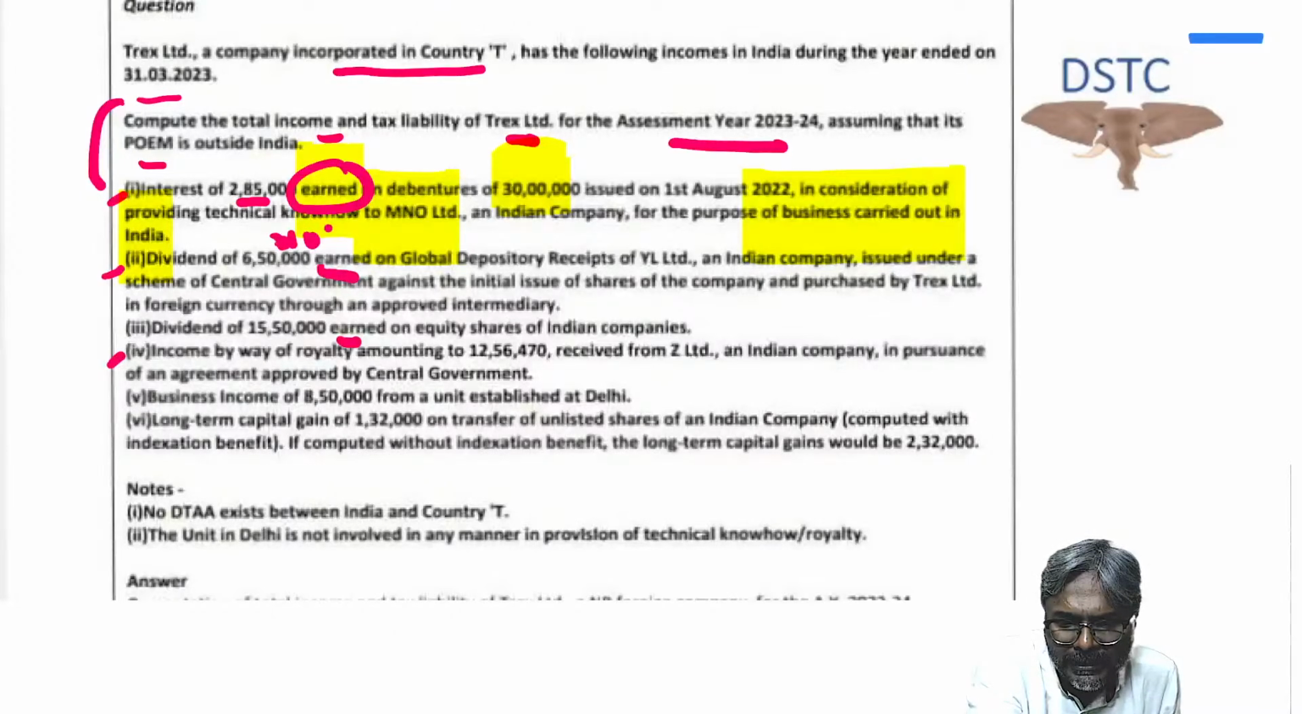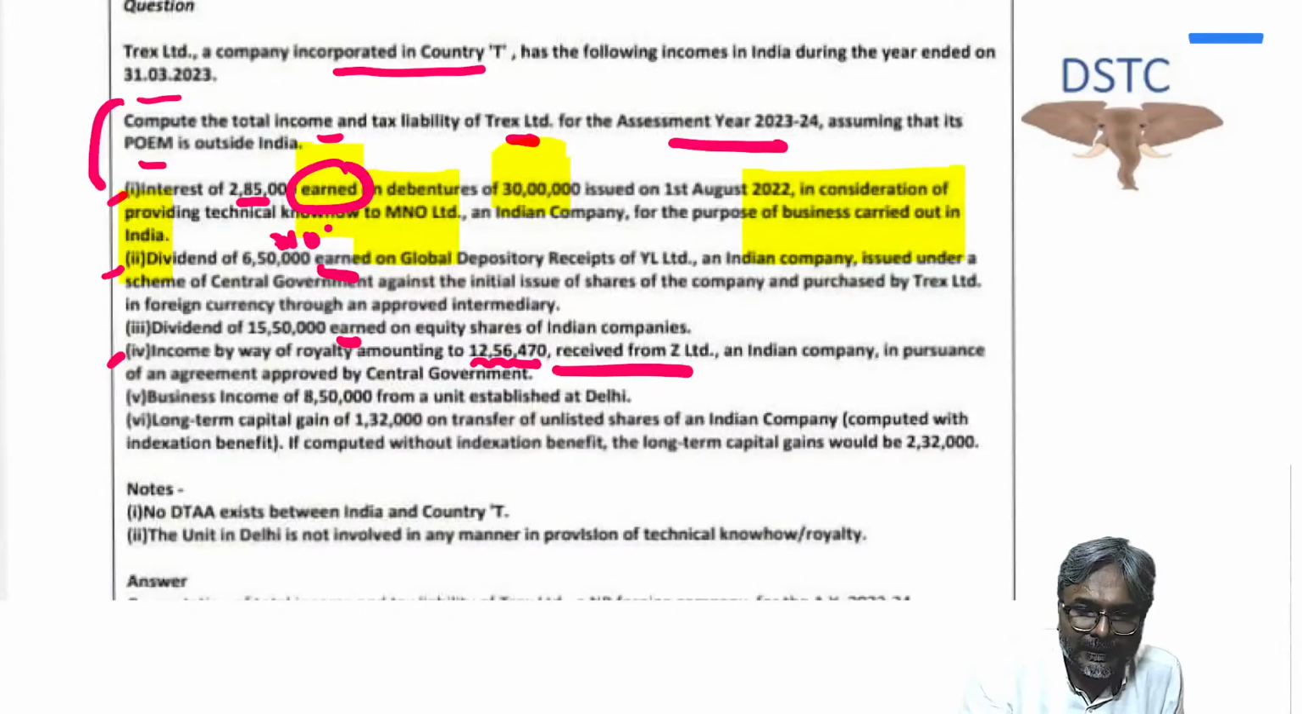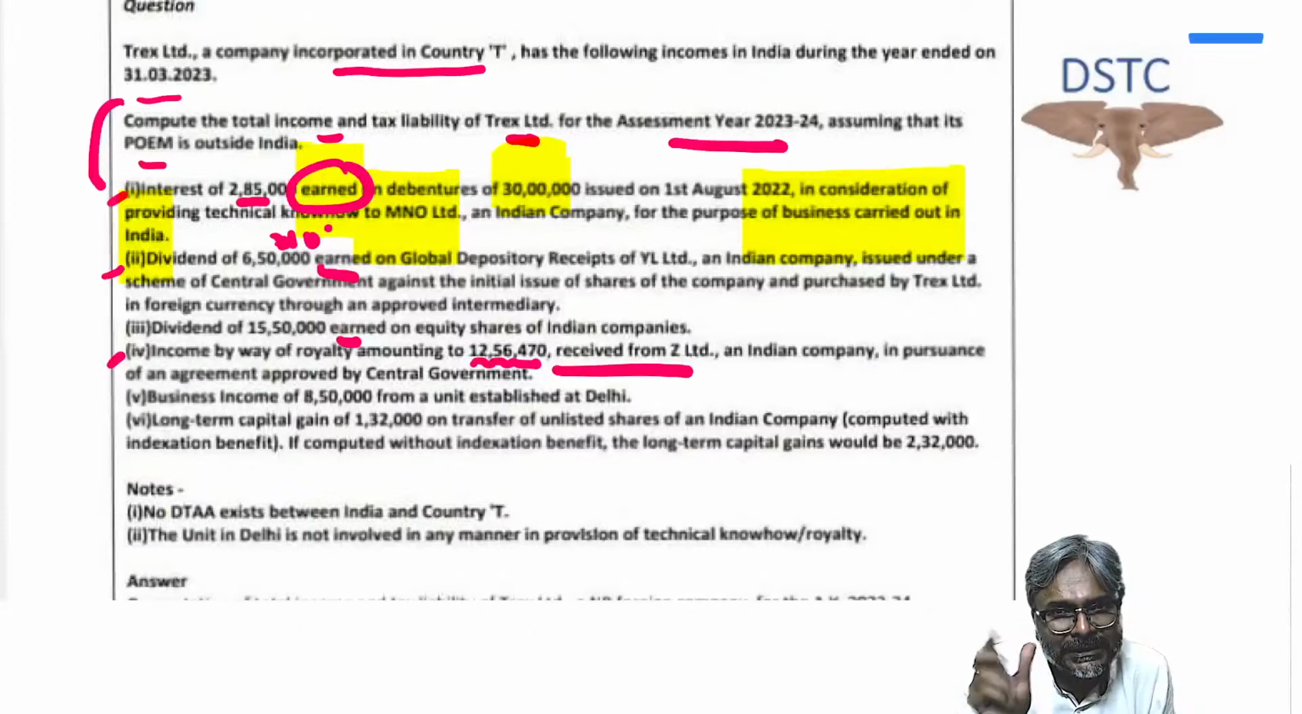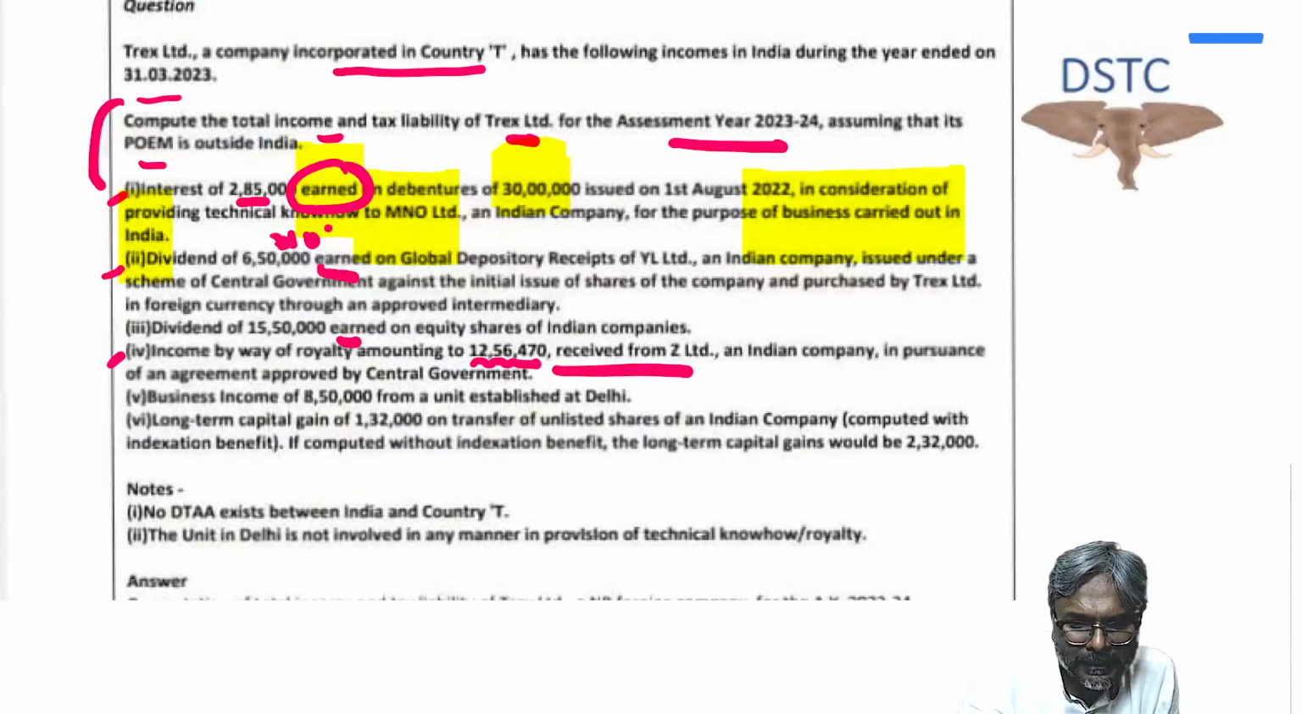Point number 4. Income by way of royalty amounting to rupees 12,56,470 received from Z Limited. Now suddenly the word has been received over here from Z Limited, an Indian company, in pursuance of an agreement approved by the central government. Because everywhere it is earned and suddenly here it is received, that changes the equation of our calculation. What is that? We will see, but let's see point number 5.